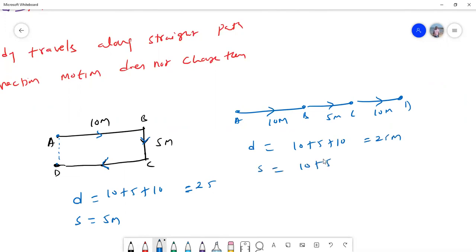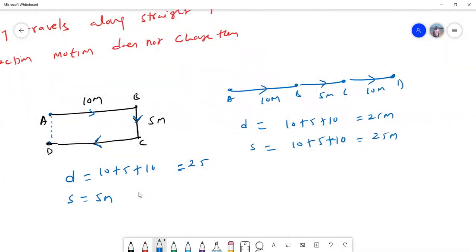Again same, 10 plus 5 plus 10 is equal to 25 meters. So in the earlier case, distance is greater than displacement, but in this case, distance is equal to displacement. In both the cases, the body is moving along a straight line. But remember, there the direction of motion has changed, but in this case, direction of motion has not changed.